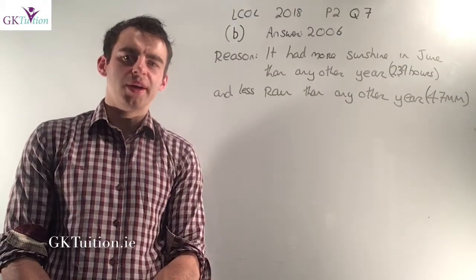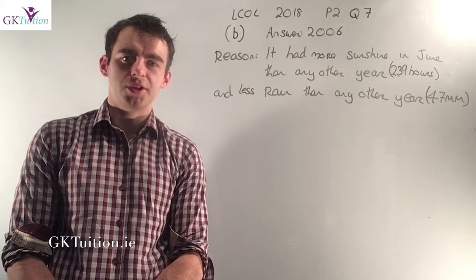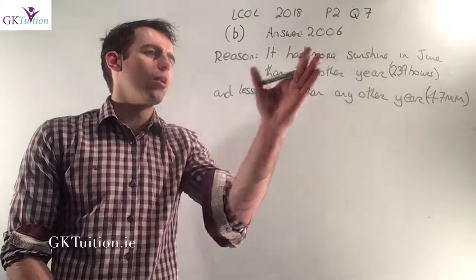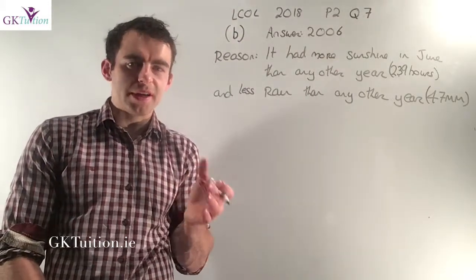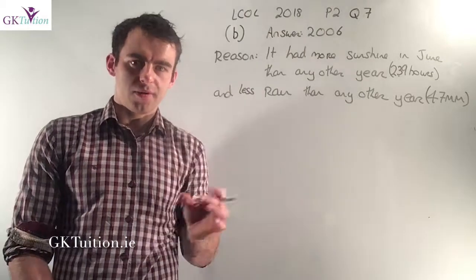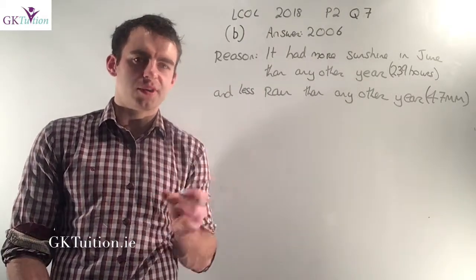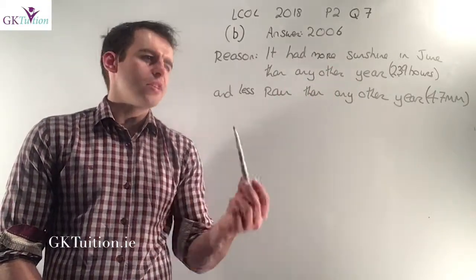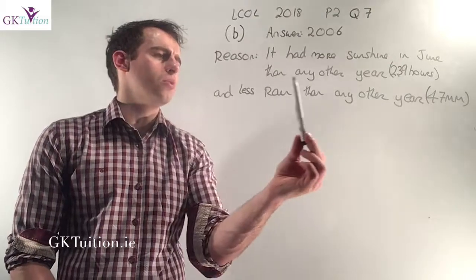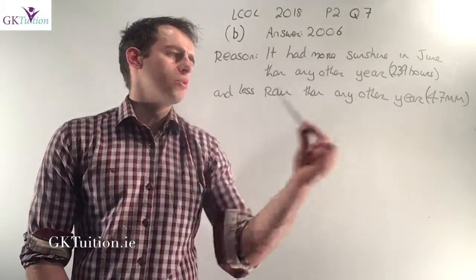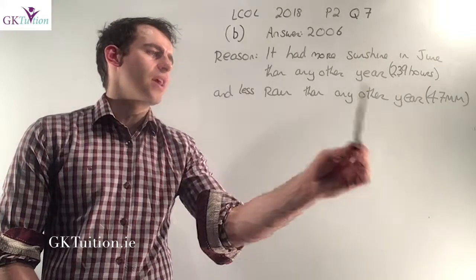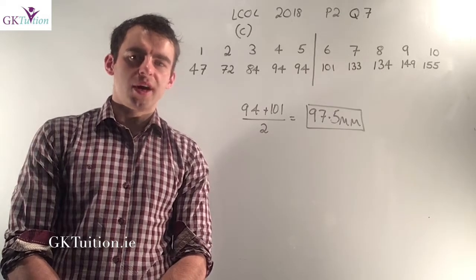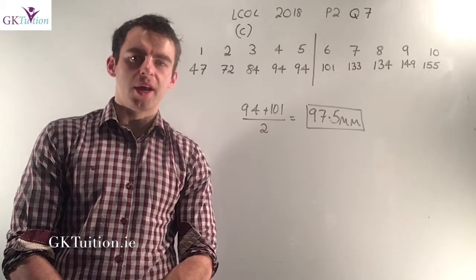In part B we're asked to write down the year that had the best weather in June. Now technically here there's no one right answer, so I've gone with 2006, but if you had gone with a different year and you justified it appropriately, you could have gotten the marks. There's space in the marking scheme for justifying it appropriately. The one that makes most logical sense to me is 2006. And the reason you could say is that it had more sunshine in June than any other year, i.e. 239 hours, and it had less rain than any other year, i.e. 47 millimeters.